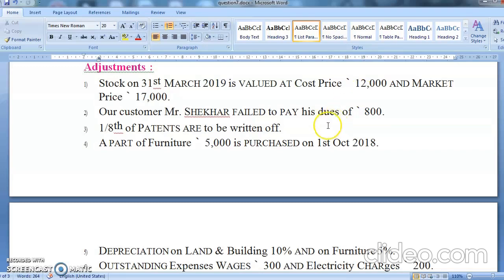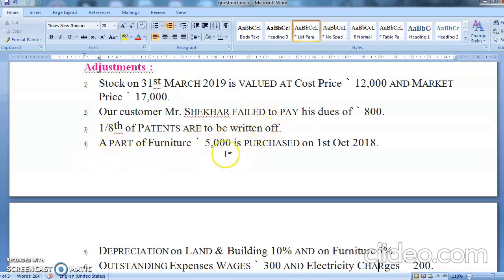Mr. Shekhar failed to pay the dues of rupees 800. When the customer fails to pay your amount, that means it becomes a bad debt. So bad debts will be recorded as minus from sundry debtors. Second, you are going to add it in bad debts. One-fifth of patent is written off. Written off is another way of saying depreciation, so you are going to minus it.